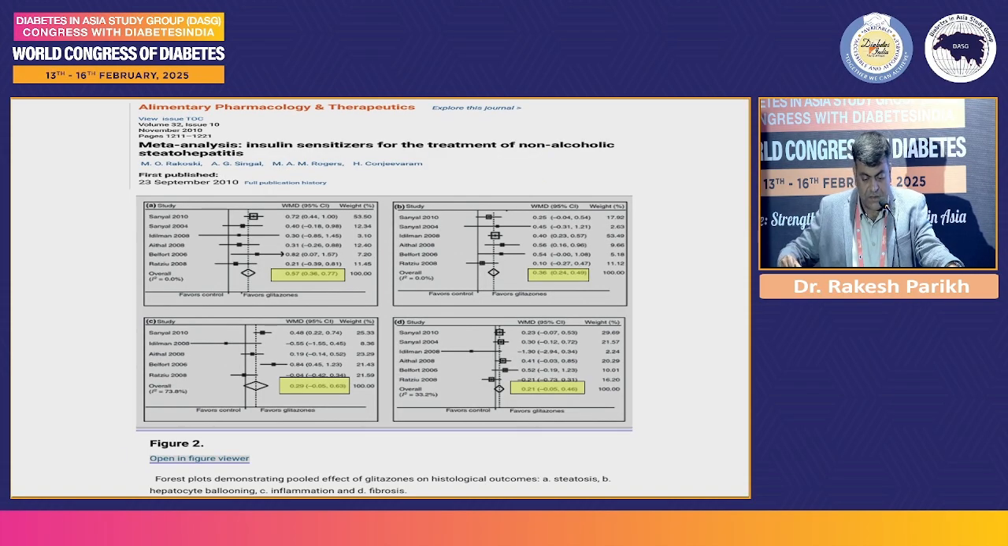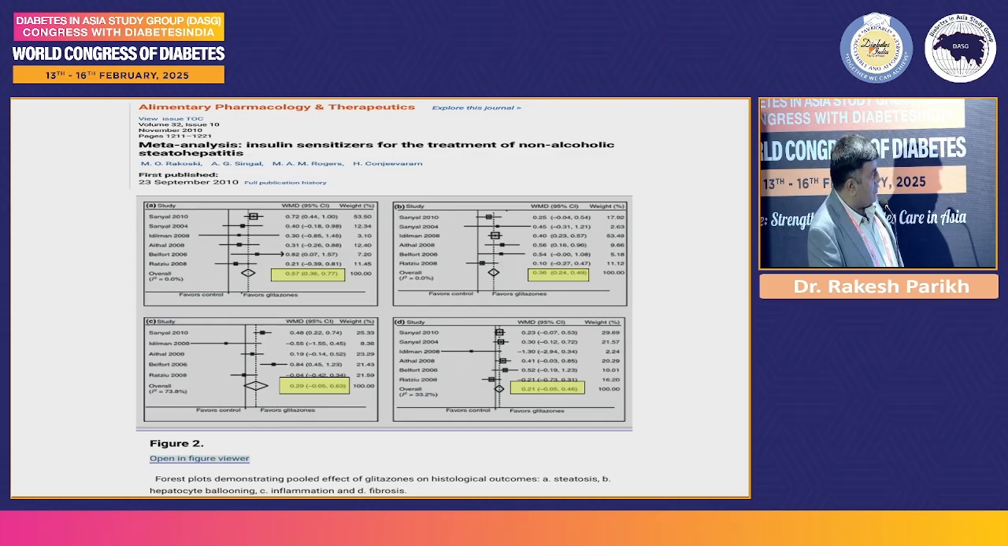Now, this was a meta-analysis published long back in 2010, I guess, and here they looked at the studies in which people were given thiazolidinediones, either Pio or Rosi, for the treatment of NASH, and it was found on the forest plot that on the parameters like steatosis improvement and overall, the glitazone arm was doing better, except the fibrosis regression.